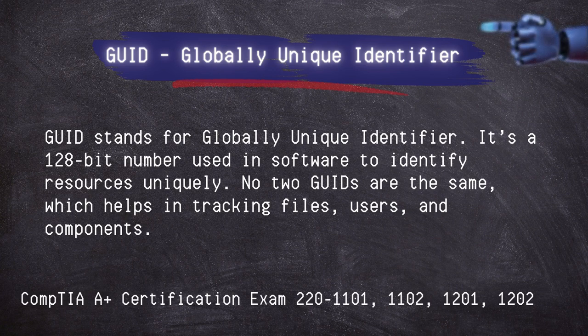GUID, Globally Unique Identifier. It is a 128-bit number used in software to identify resources uniquely. No two GUIDs are the same, which helps in tracking files, users, and components.